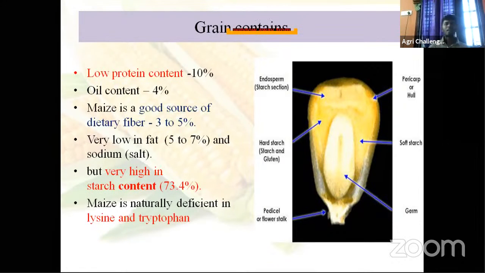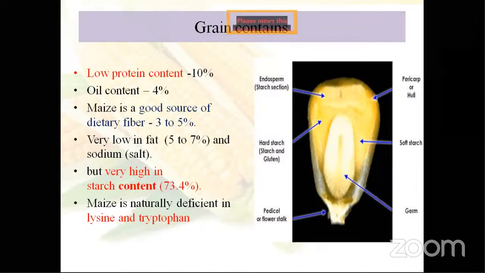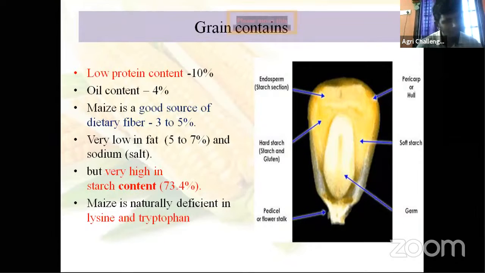And I told you already, oil content. What is the percentage of oil content in maize endosperm? 4%. Maize protein is called zein. Maize is a good source of dietary fiber. Fiber content is 3 to 5%. Very low in fat, 5 to 7%, and sodium salt. But very high in starch content. Starch is high, almost 73.4%. That's why in some western countries they are producing industrial starch from maize.